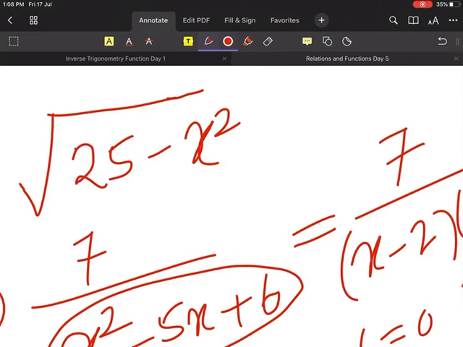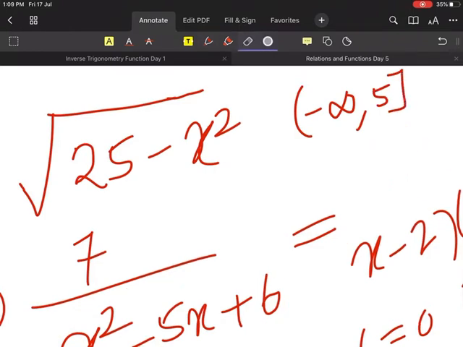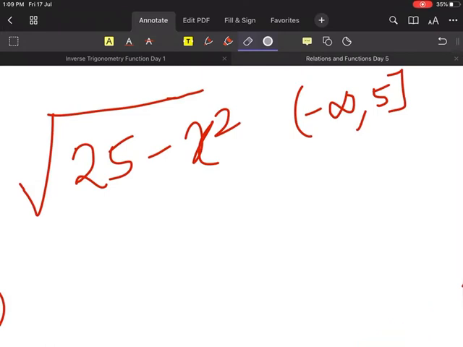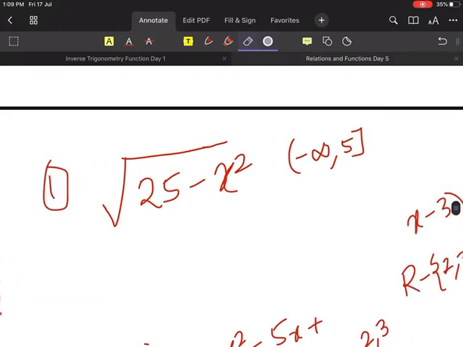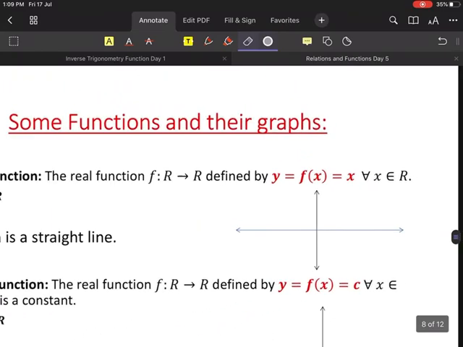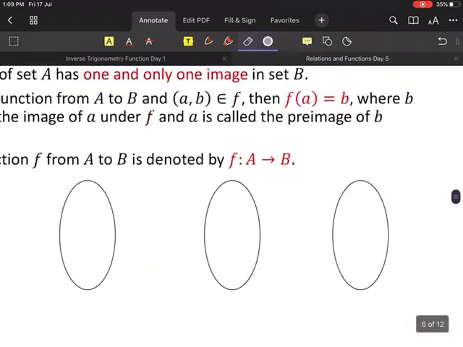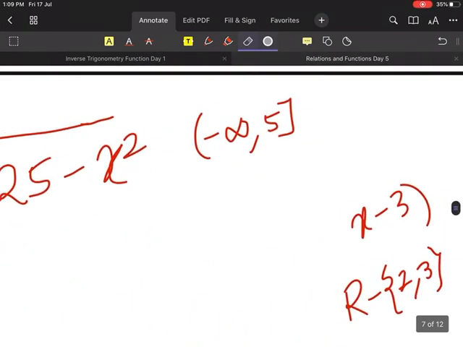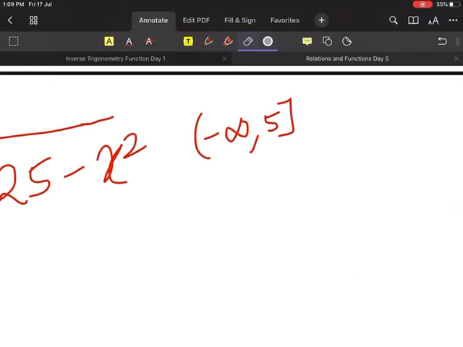How to do this one? Minus infinity to 5, I got one answer. Anybody have a different answer? Please tell me. Anybody having a different answer? Sir, I don't have the same.